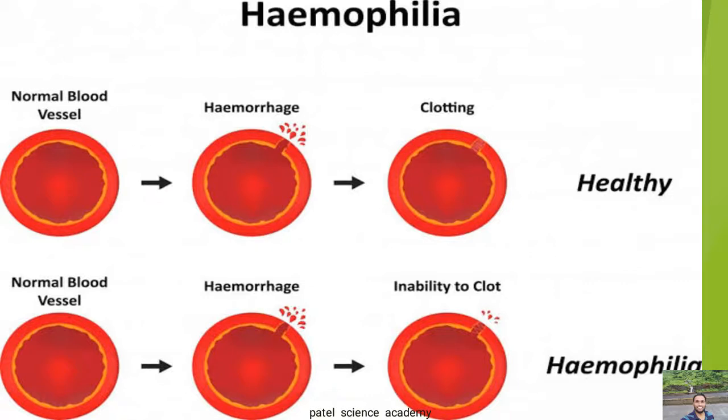Actually, this sex linkage is again divided into complete sex linkage and incomplete sex linkage.